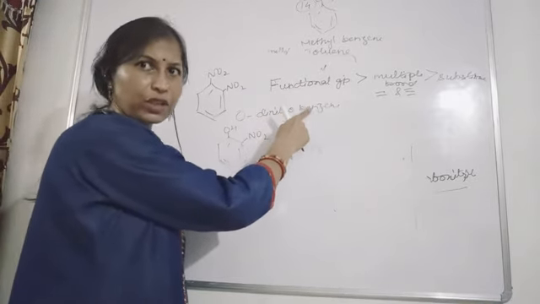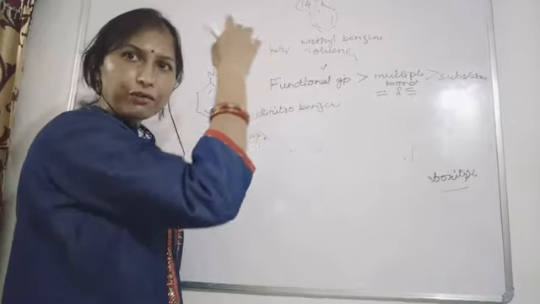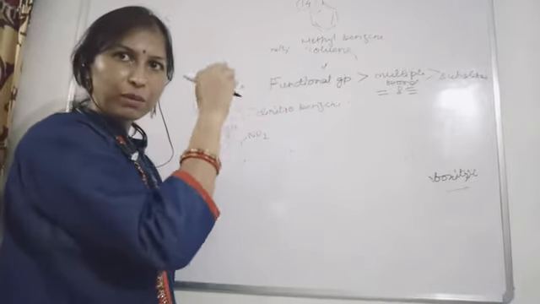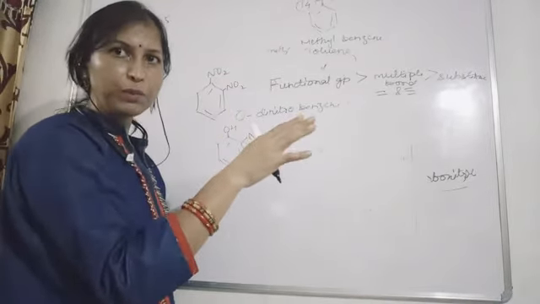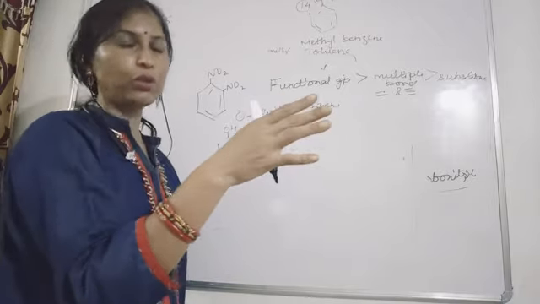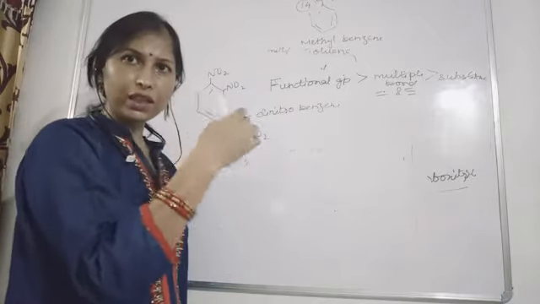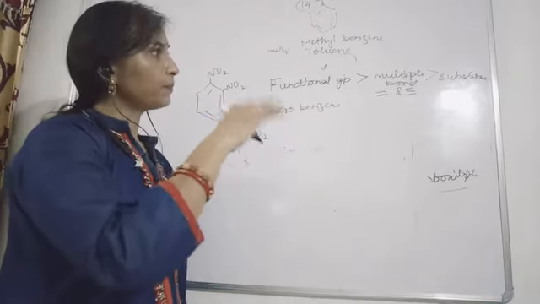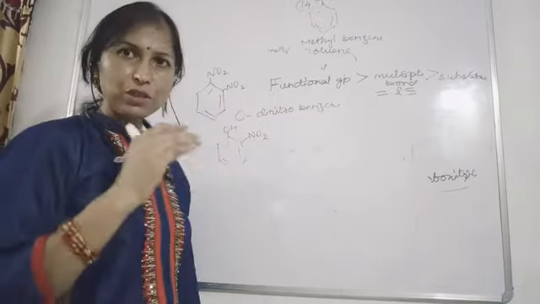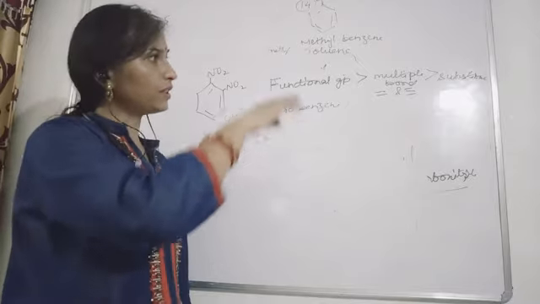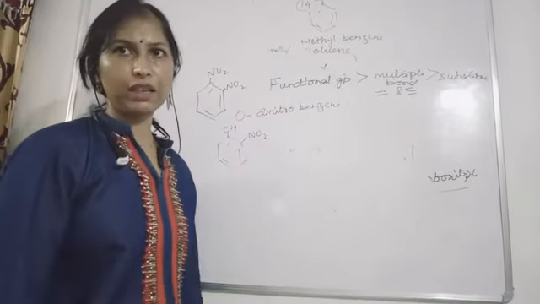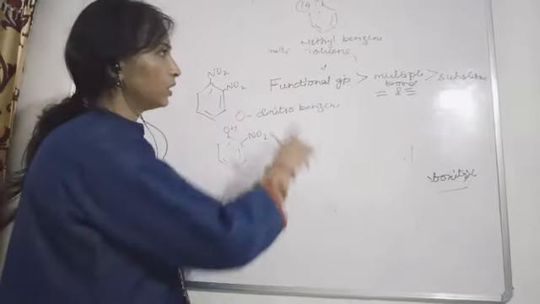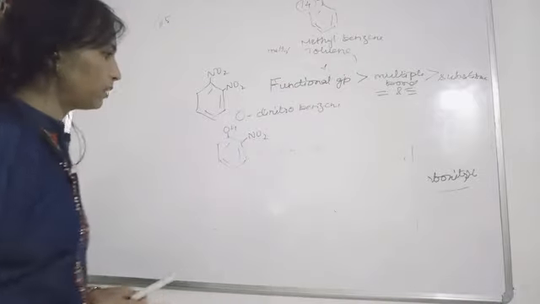If that is not present, then if a double bond or triple bond is present in the compound, you will start numbering from the carbon having the multiple bond. And if both are not present, then you take care of the substituent. So this priority also you will keep in mind.